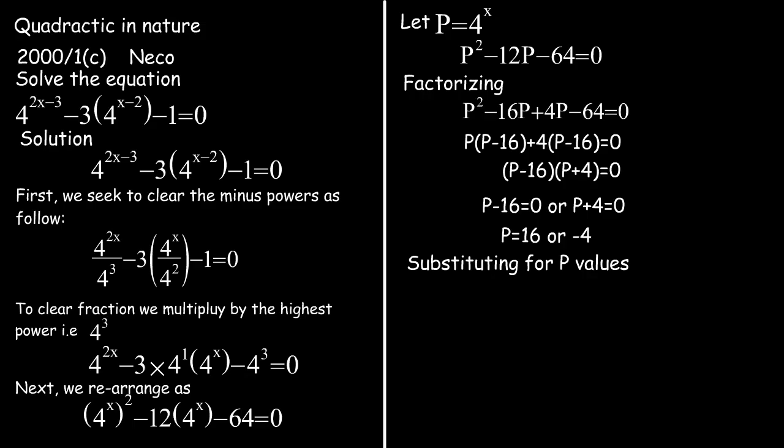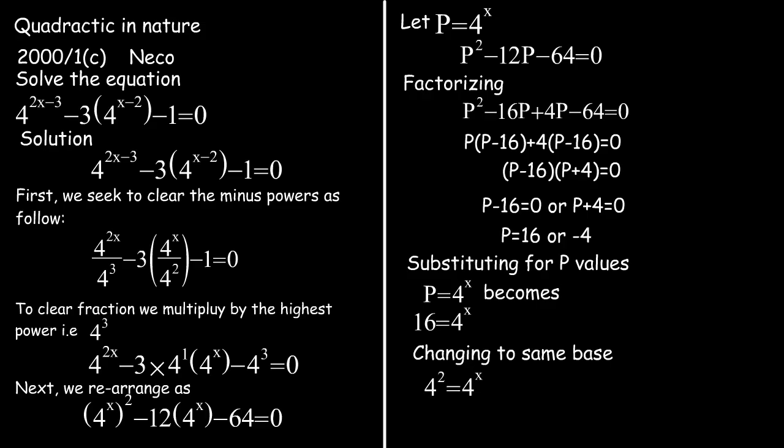Now substituting the value for p, we know that p equals 4 raised to the power of s. This becomes 16 equals 4 raised to the power of s. Now changing to the same base, it becomes 4 squared equals 4 raised to the power of s. And since the bases are the same, we equate powers. Thus 2 equals s, and s equals 2.